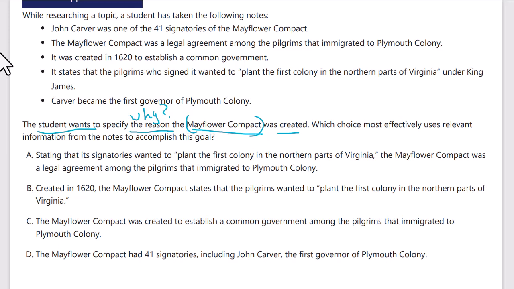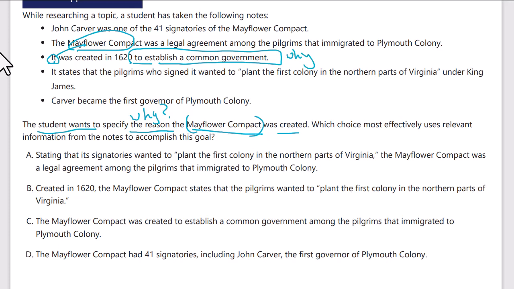John Carver was one of the 41 signatories of the Mayflower Compact. That doesn't tell us. The Mayflower Compact was a legal agreement among the Pilgrims that immigrated to Plymouth Colony. I think we're getting closer now. It is the Mayflower Compact, that's what it's referring to. Was created in 1620. This is the purpose: to establish a common government. That's it. That's the why right there. That's why the compact was created.